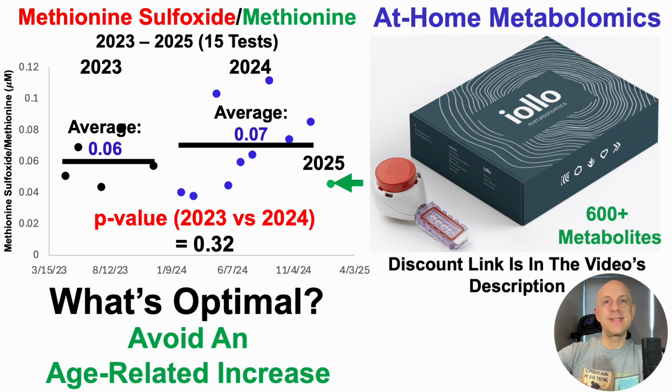Now note that this isn't the only ratio that can be used to evaluate oxidative stress with metabolomics. There are others, including cysteine divided by cystine and xanthine divided by hypoxanthine. And I'll likely cover those in upcoming videos.